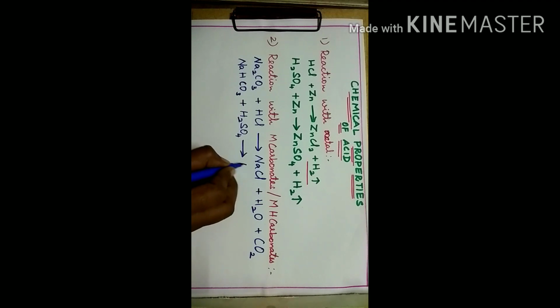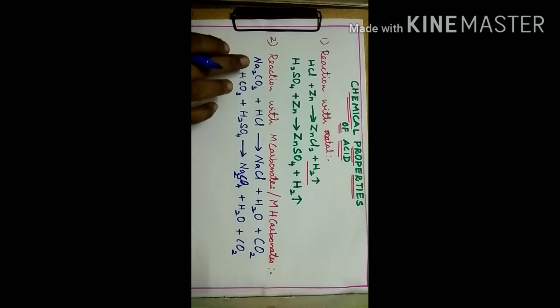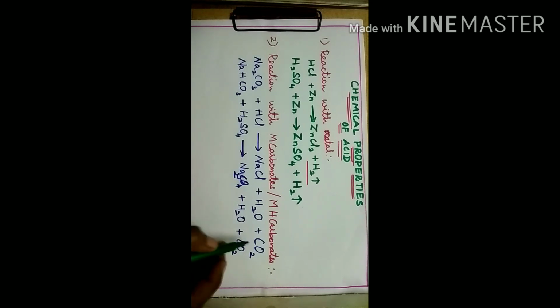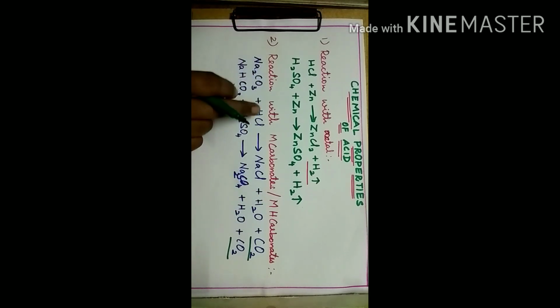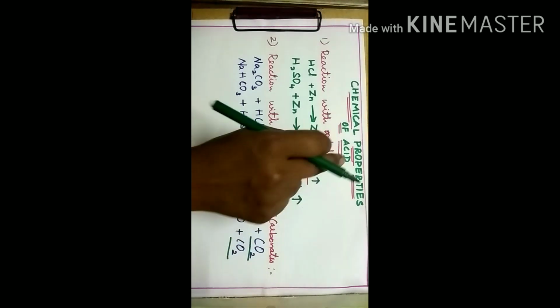It gives sodium sulfate, Na2SO4, plus H2O, water, and carbon dioxide. So either a metal carbonate or a metal hydrogen carbonate reacting with acid results in the formation of carbon dioxide.